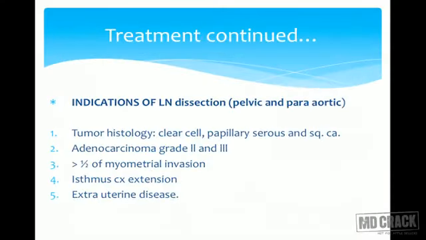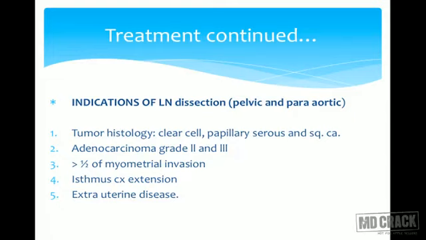Indications for lymph node dissection, again I am making it very clear. For pelvic and para-aortic, you have done this surgery, you have cut open the specimen, sent it for frozen section, you are waiting for the report. Tumor histology comes as clear cell carcinoma. You know it has malignant potential, worse prognosis, go for lymph node dissection. Papillary serous, again the second type where the prognosis is bad, very malignant potential, go for lymph node staging.